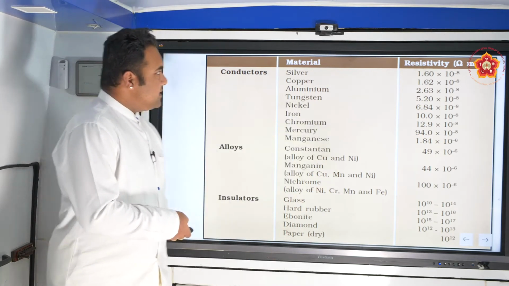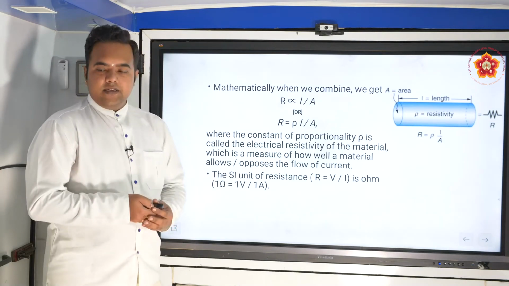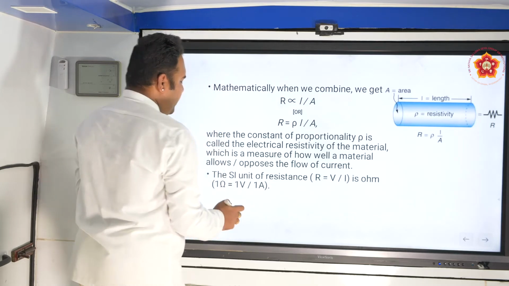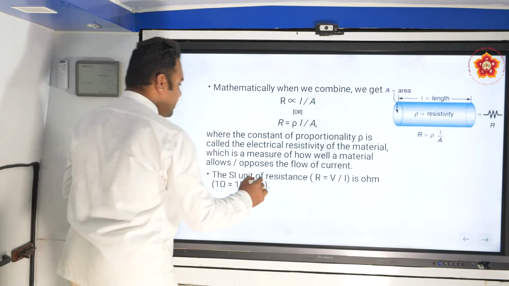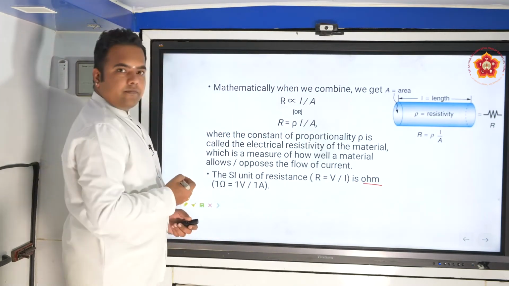Before we study these resistivity values, let's see what the SI unit of resistance is. The SI unit of resistance we know. From Ohm's law we know R is equal to V by I. So the SI unit of resistance is ohm, OHM.